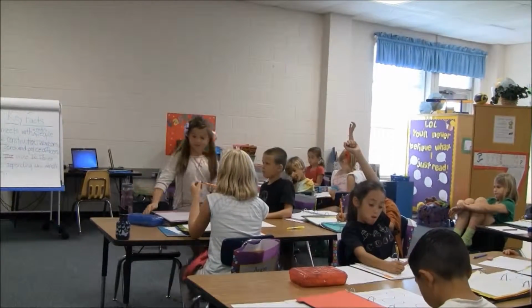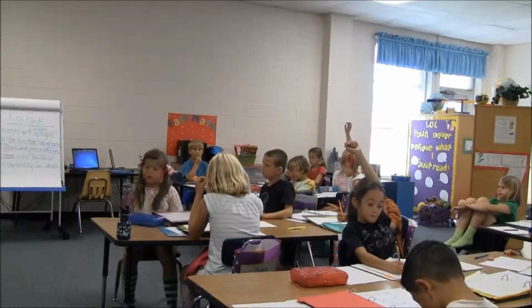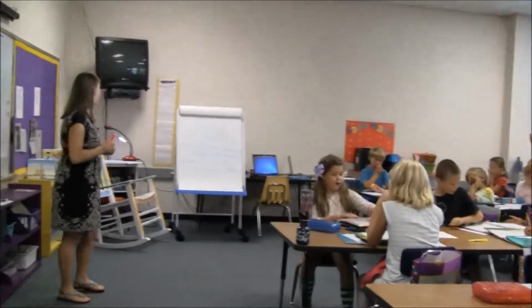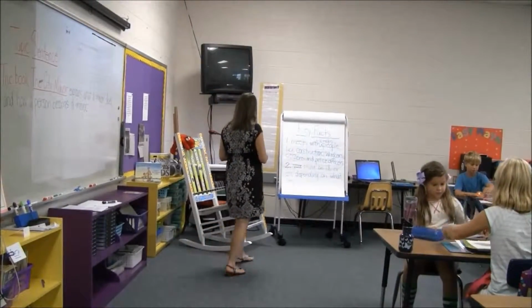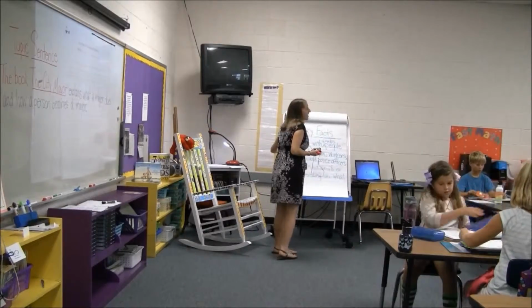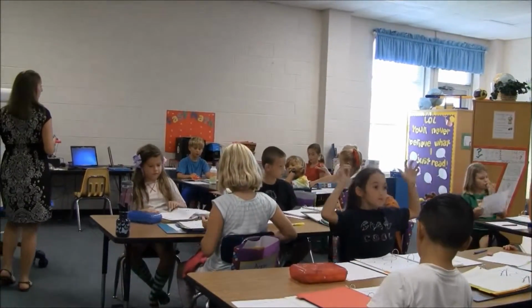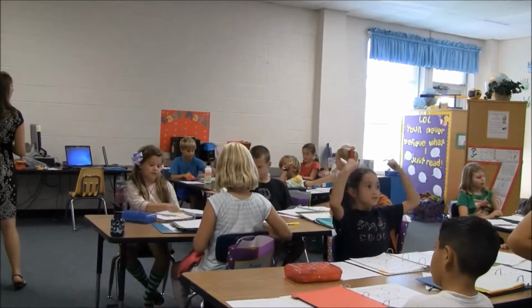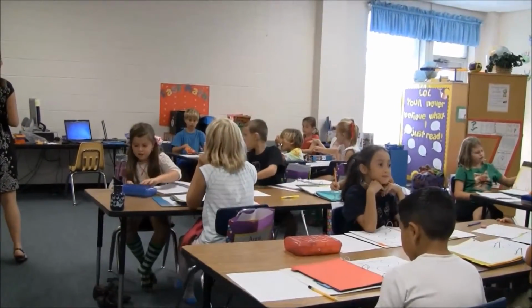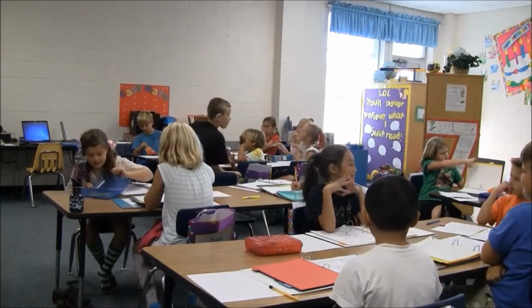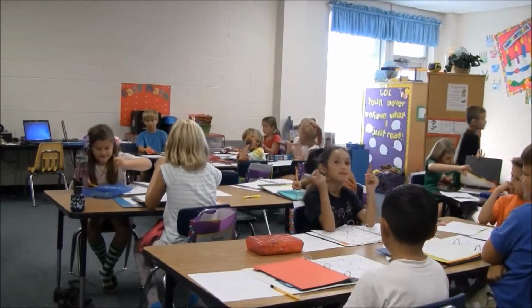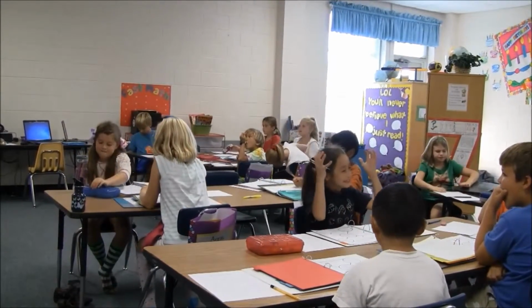Now we're going to be looking at our key facts. We should all have our thinking maps out. Yes, Chelsea. Explains is a verb because it's the doing word. It's the action word.